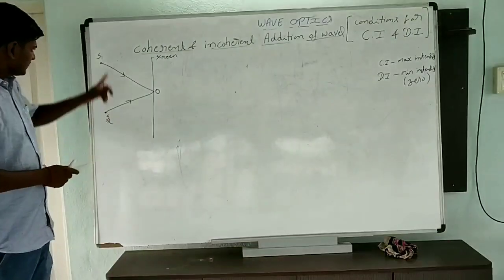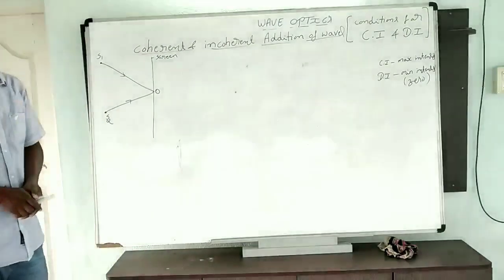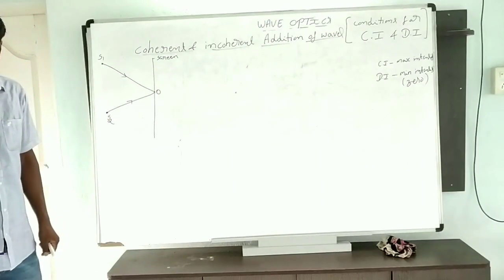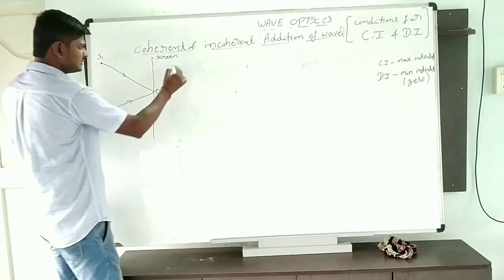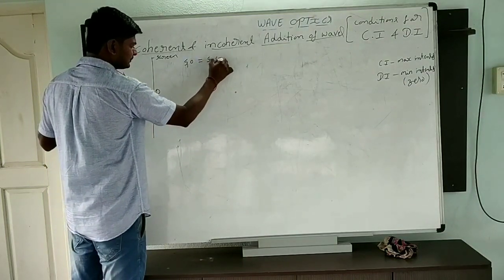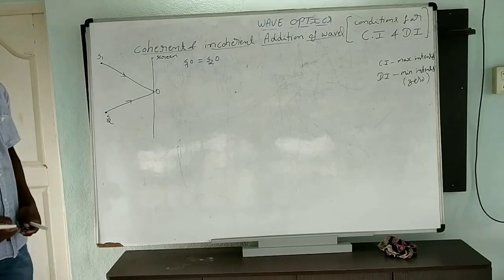If S1 and S2 are equidistant from O, that will be simple: S1O is equal to S2O.